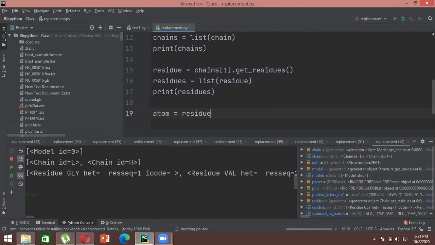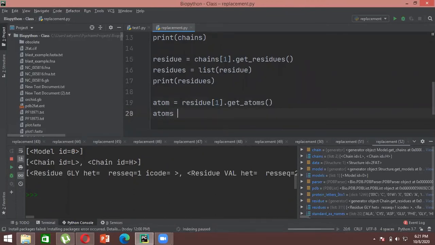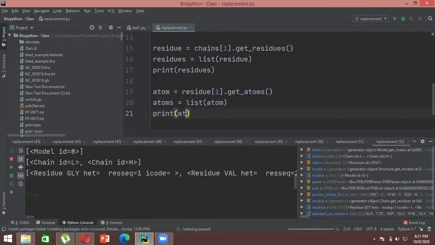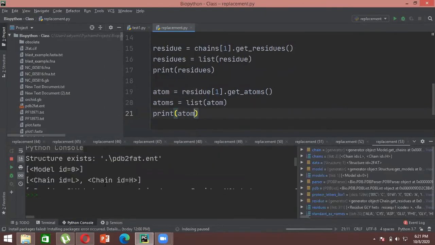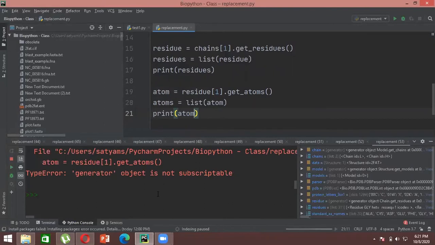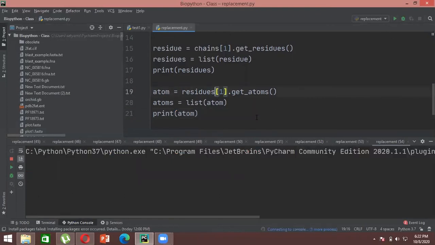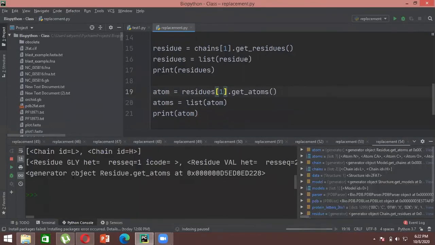So I'll write residue, and let's say I call the first residue, that means the chain H residue, and then I'll write get_atoms, and then I'll create a list of atoms. Now it says these are the residues, and then it says residue generator ID.